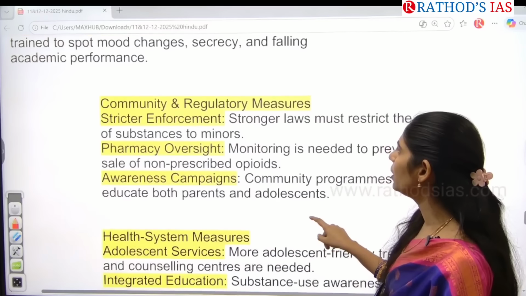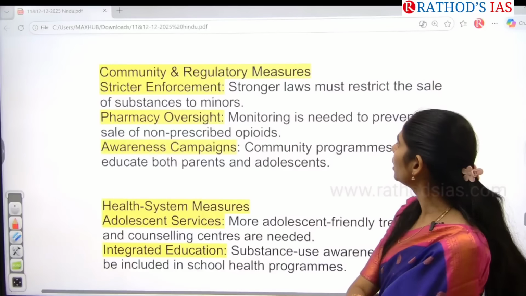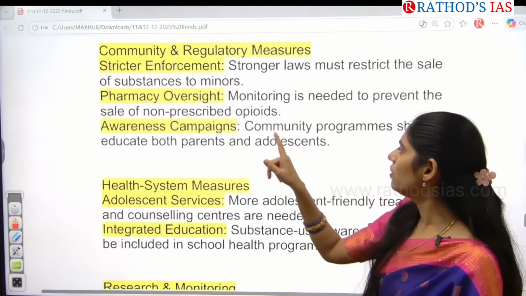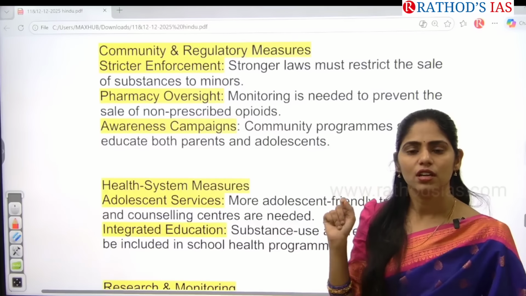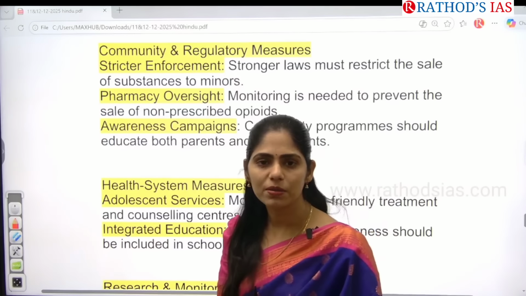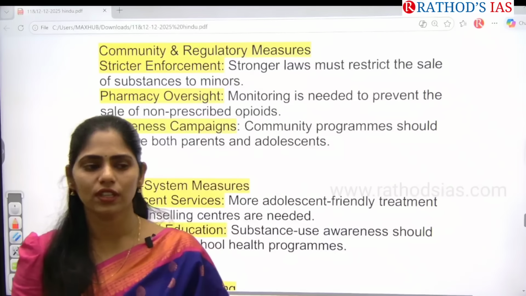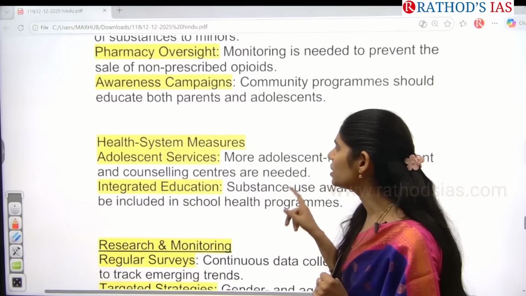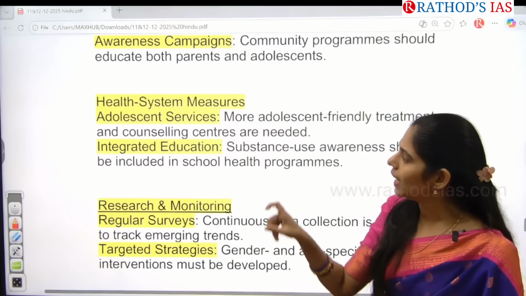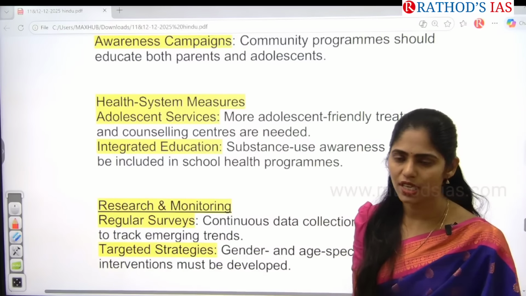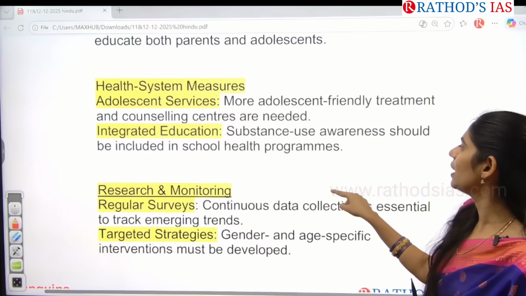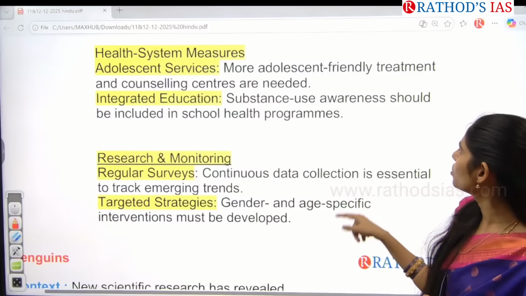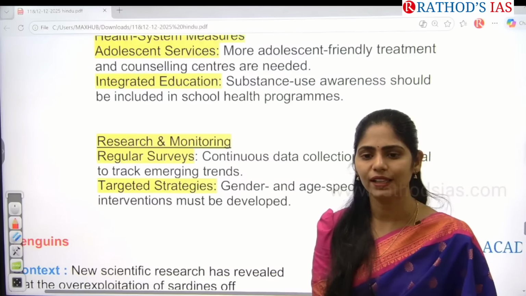And this one here is at the community and regulatory level, we have to come up with stronger laws so that we can restrict the use of substances by minors. And even at pharmacies, we have to give proper advisory or notice to not dispense this kind of thing to children who are in this adolescent age. And community awareness programs we have to do. And we have to take certain measures at the health level also. More adolescent-friendly treatment and counseling centers are very much required. And next, substance use awareness should be included in our school health programs as well.